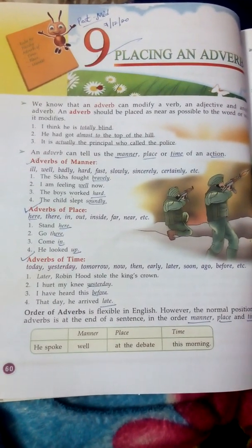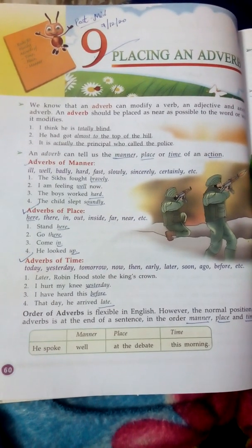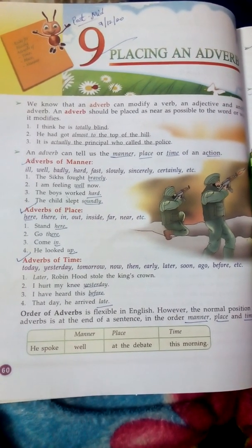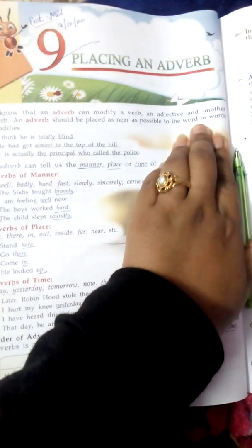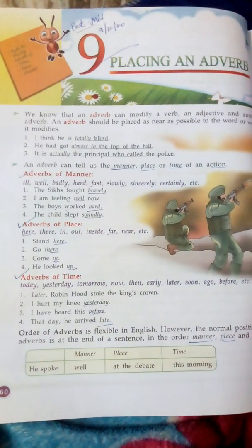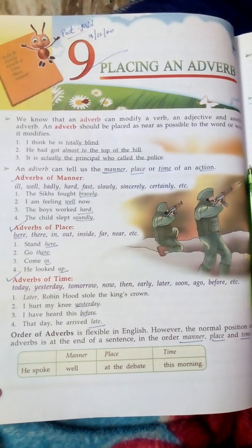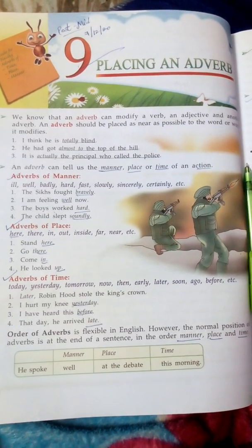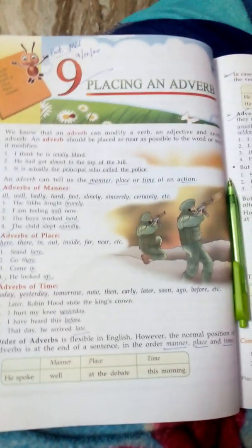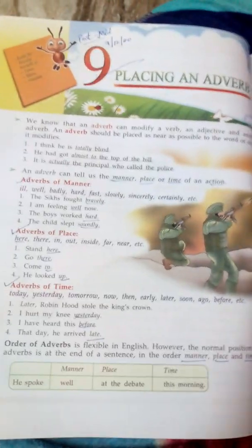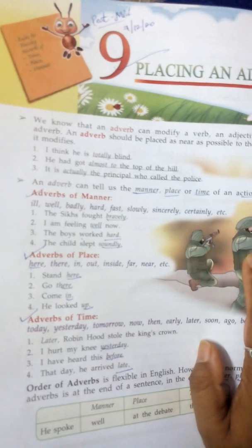Morning children. So class 8 today we will be starting placing an adverb. We know that an adverb can modify a verb, an adjective and another adverb. An adverb should be placed as near as possible to the word which it modifies. So an adverb is basically describing a verb, okay? Or it also modifies a verb or an adjective.